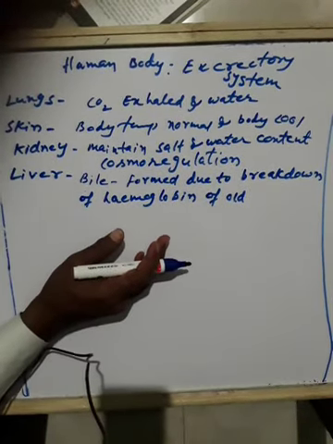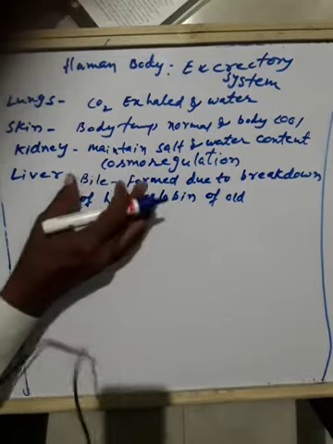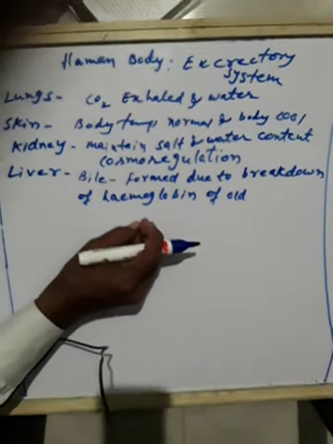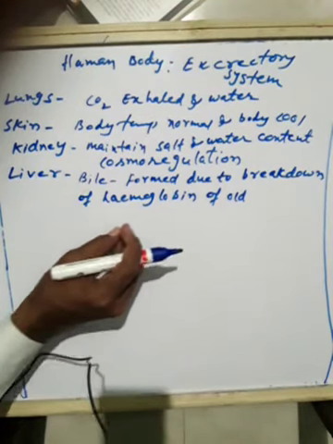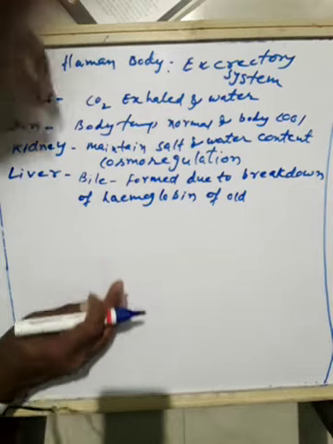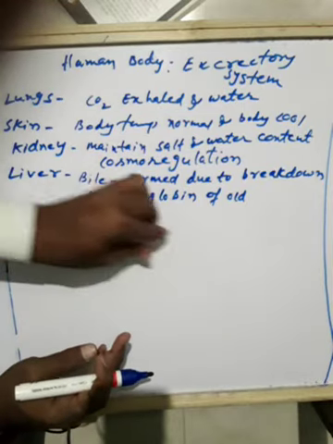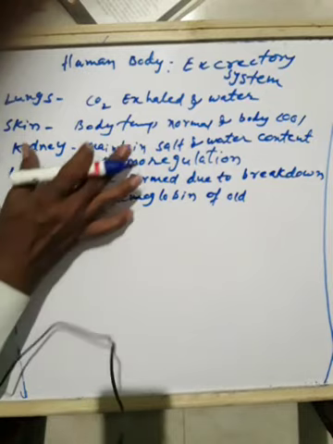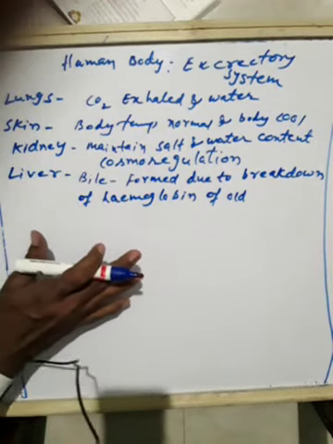So bile pigment passes these breakdown hemoglobin of old RBCs. They will pass through the duodenum, means through the stomach, and they are removed in the form of feces, waste in the form of feces. Okay. So these are the functions of excretory organs in our body.